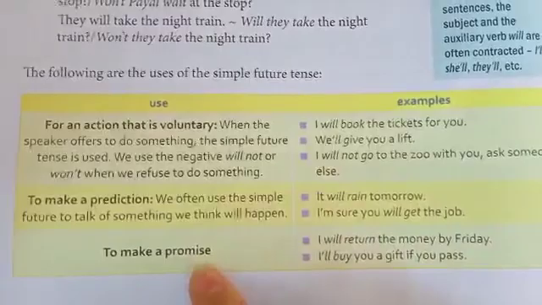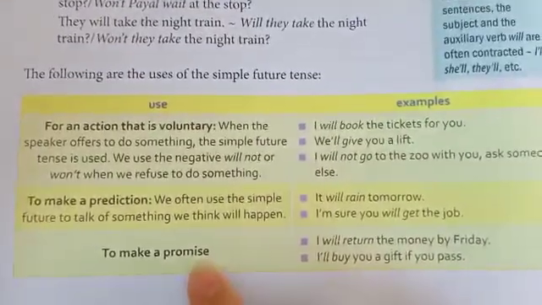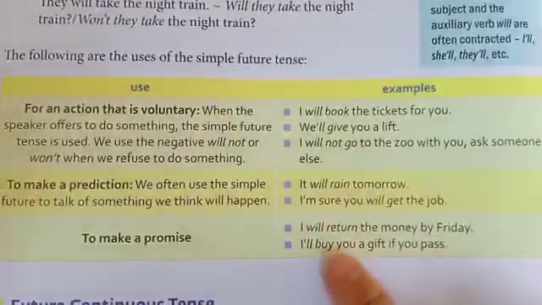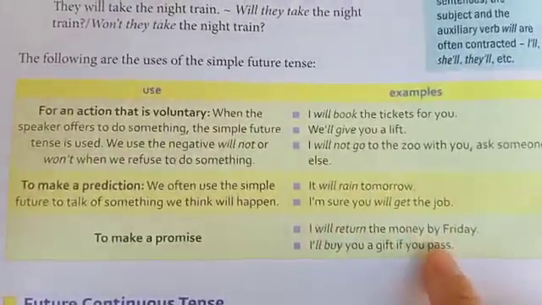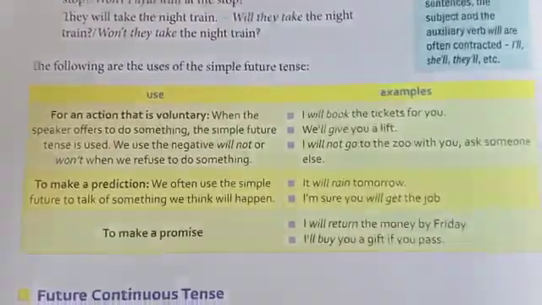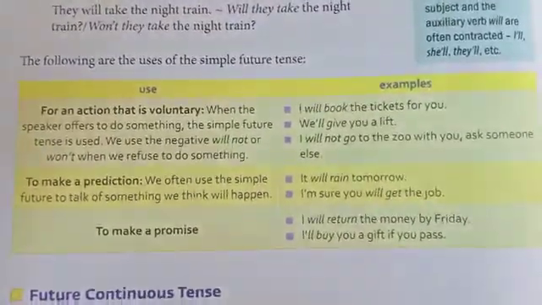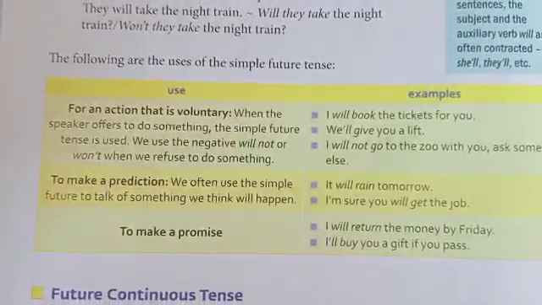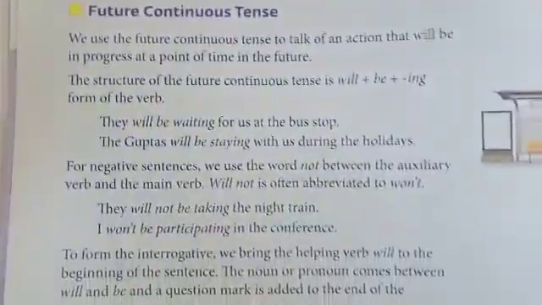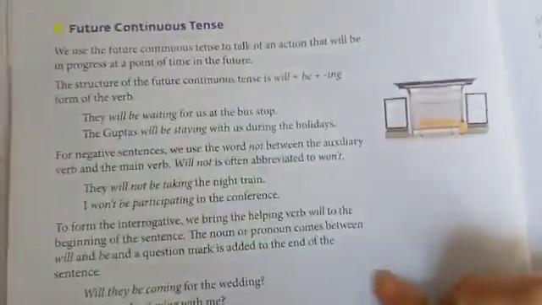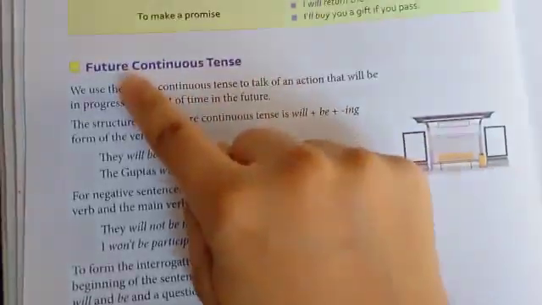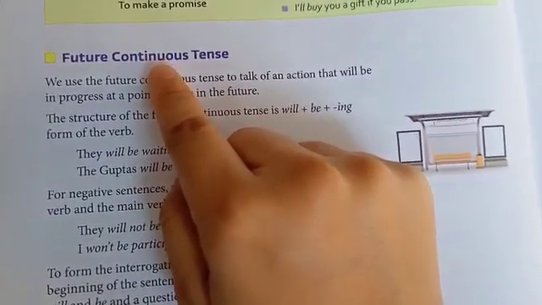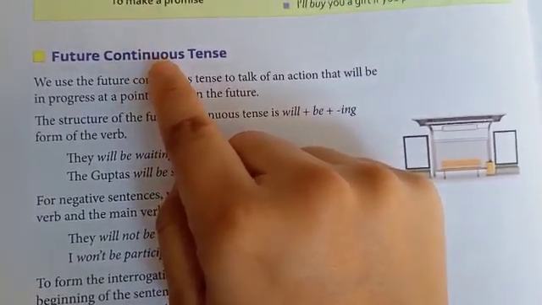And the last use of simple future tense here is to make a promise. I will return the money by Friday. I will buy you a gift if you pass. Or if I say, I will take you to the museum. So whenever we make promises, we make use of simple future tense. If we talk about the next type of tense, it is very easy. Earlier also I told you that whenever you see this word continuous, what you are going to add? You are going to add ing to the main verb.